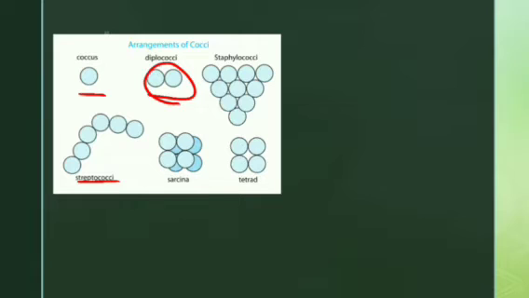And if they are in fours, then they are called tetrad. What are they called? They are called tetrad. And if they are stacked one on each other, they are called sarcina. So here are the arrangements of cocci.